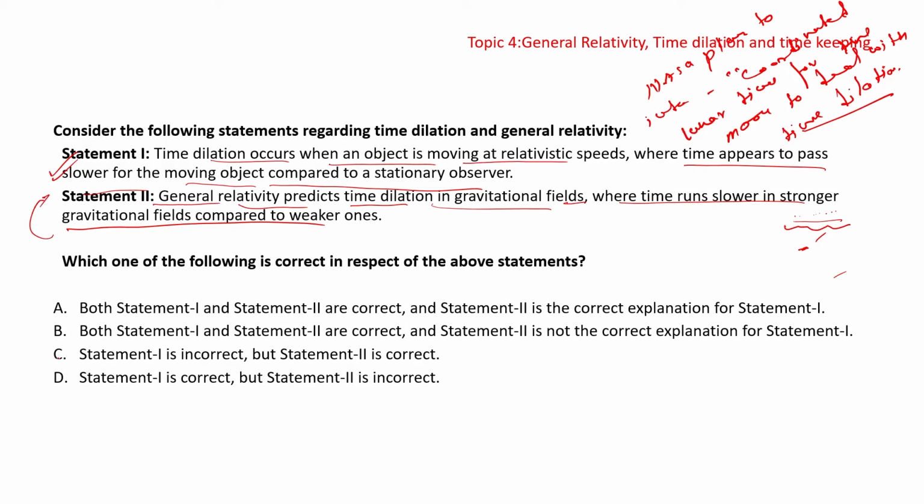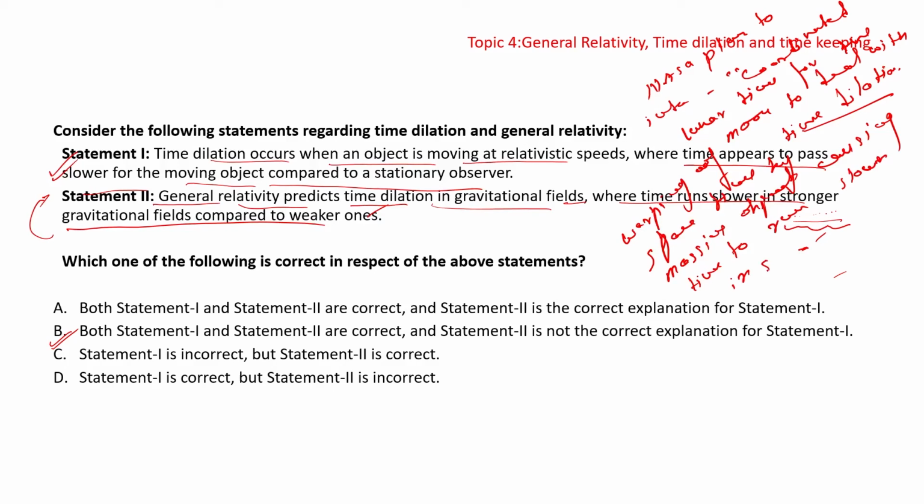It cannot define it correctly, so that's why answer will be the B, that statement 2 is not the correct explanation for statement 1, as according to the general relativity, the gravitational time dilation occurred due to the warping of space-time by massive objects, causing time to run slower in a stronger gravitational field.